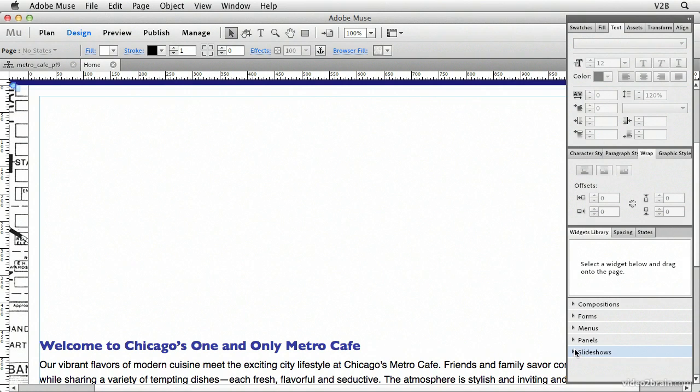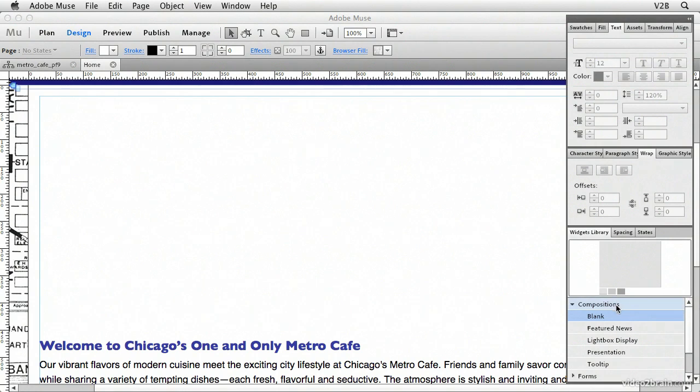All right, you already know what slideshows are, but with compositions, you've got kind of a slideshow combined with some text into a different type of layout format. And that's what's going on here, with the exception of blank, which is pretty much just a slideshow. We've got featured news, which is great for creating news sites, lightbox display, presentation for maybe a more advanced type of slideshow, and tooltip. And all of these, from news on down, they all include some sort of text that sort of accompanies the photographs.